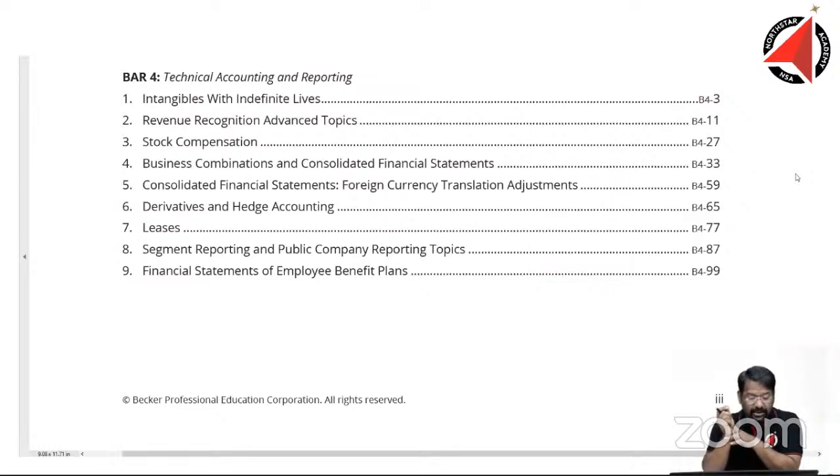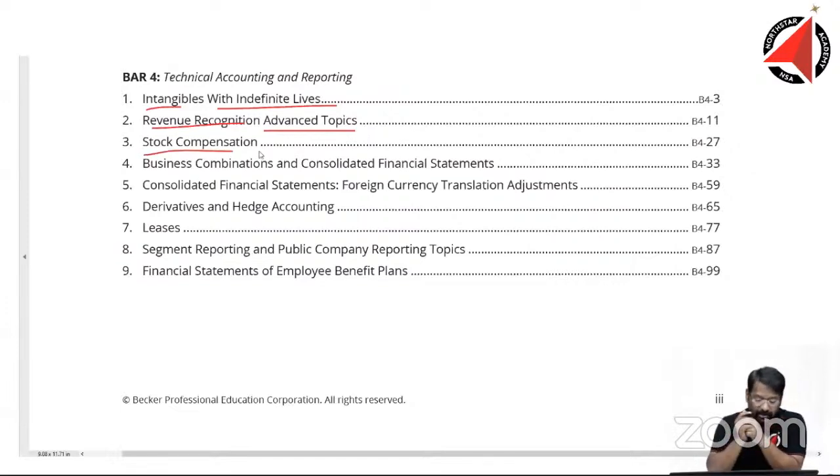Technical accounting and reporting: intangibles with indefinite life. Have you heard this somewhere? Intangibles with definite life is there in the FAR syllabus. Yes, you remember, intangibles with definite life was there in the FAR syllabus. Here we are talking about indefinite life. Revenue recognition, advanced topics. You are going to learn revenue recognition in your FAR subject anyway. Here you are going to learn a little more advanced topics on revenue recognition.